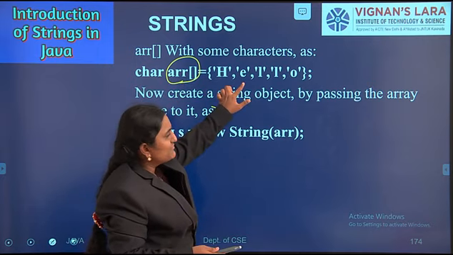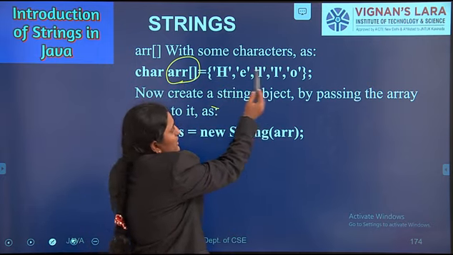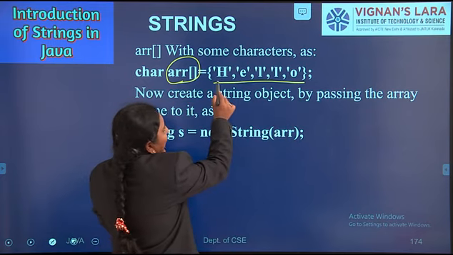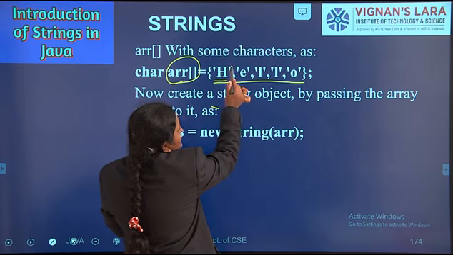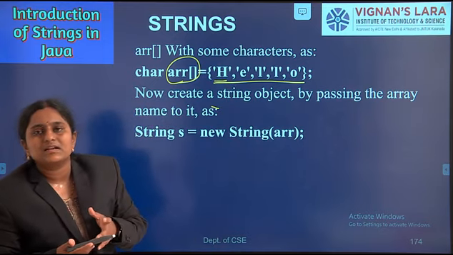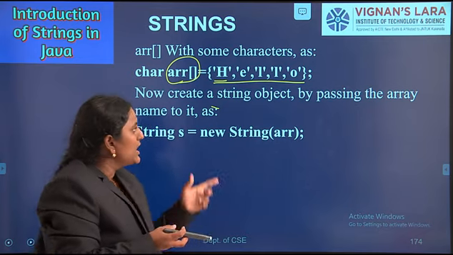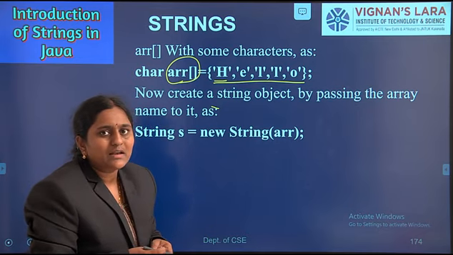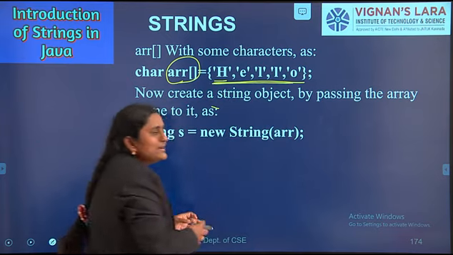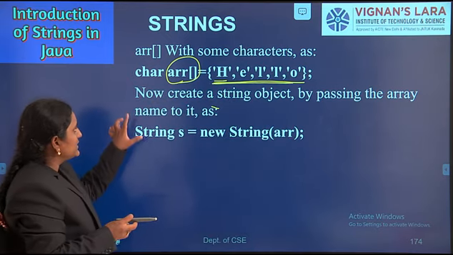I am initializing a couple of values separated by commas. They are characters enclosed in single quotes, all mentioned within curly braces. It is another way of creating a string in Java.